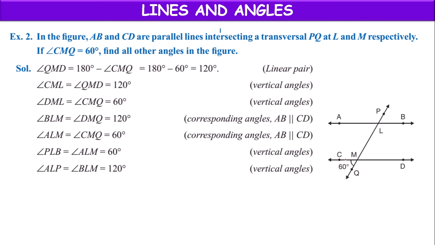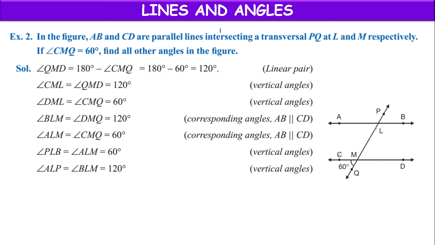If this angle is 60, then QMD, this angle. First, let us find this angle. These two angles will make a linear pair because they lie on the same straight line. So, they are supplementary angles. If CMQ is 60 degrees, then QMD equals 180 minus CMQ, 180 minus 60, 120 degrees because linear pair.